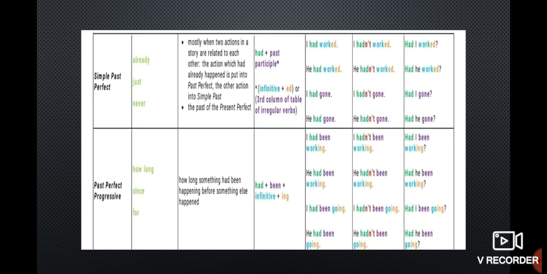So how long something had been happening before something else happened. The structure is had been plus V1-ing. He had been working for 2 hours. How long had he been working? He had not been working. These are certain examples of past perfect continuous.